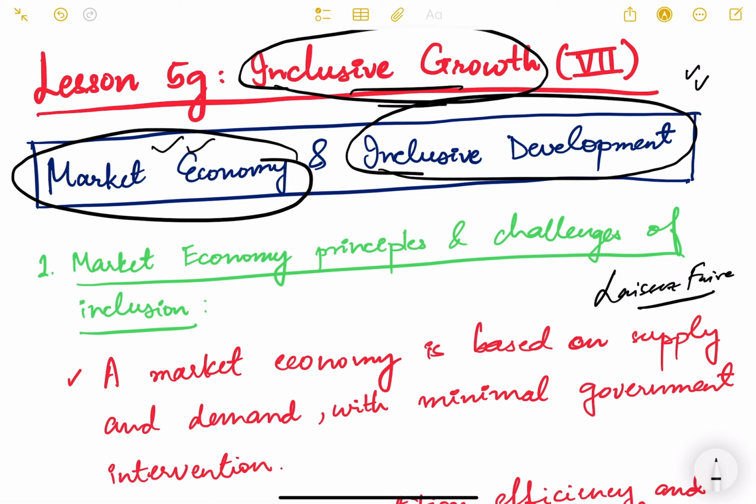So government intervention is very much necessary in order to achieve inclusive development. However, it is a debate. Some people say that a market economy helps the government to achieve inclusive development by giving them more taxes and by creating jobs in the economy, because if there is entrepreneurship, if there are industries growing, the private sector growing, then obviously people will get jobs and the size of the economy will increase, and automatically it will trickle down to the bottom also. So it is obviously a debate in the subject of economics.